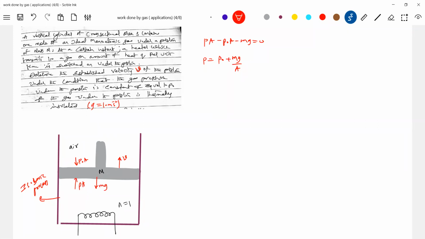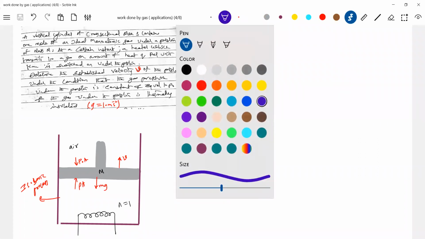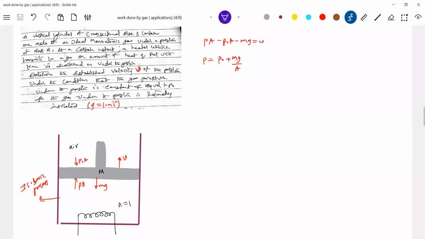Okay, let's see what it is asking: to get that speed V. Let's go for the first law of thermodynamics. What the first law says: of all the heat supplied, a part is utilized to increase the internal energy of the gas. The remaining will be converted into work done by the gas.